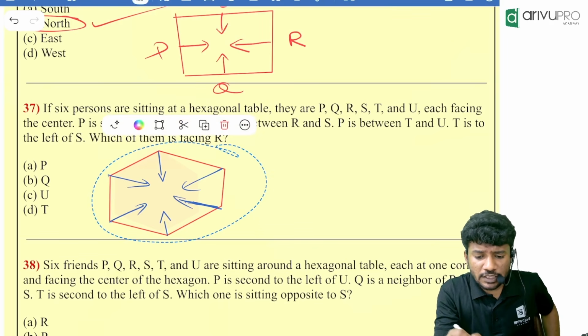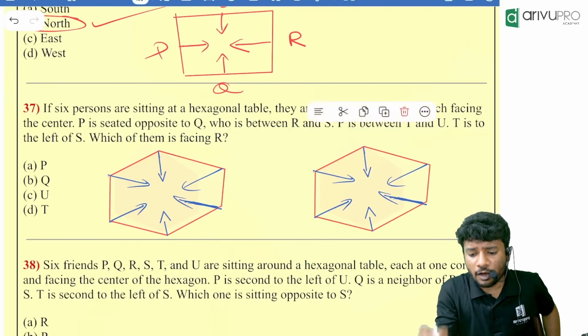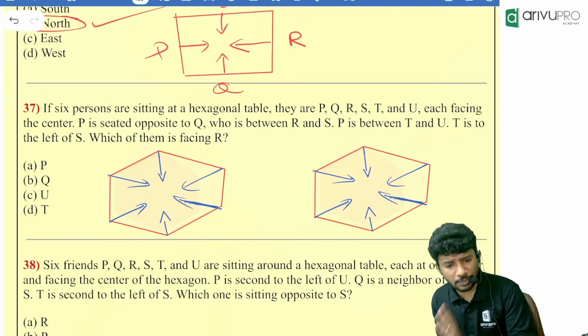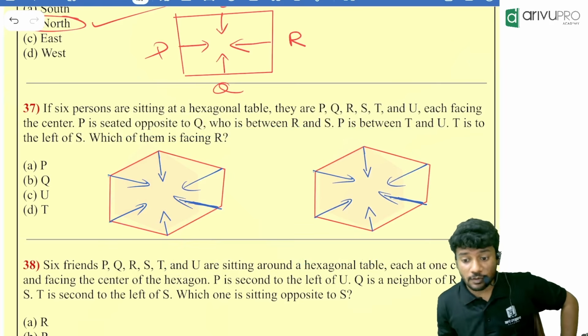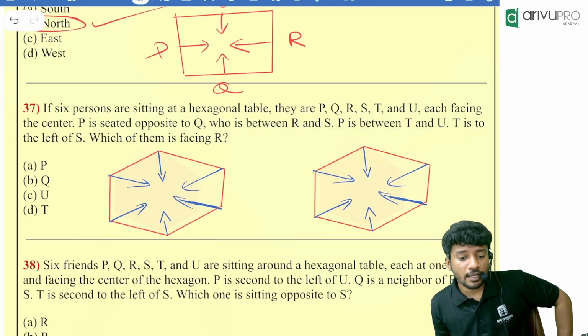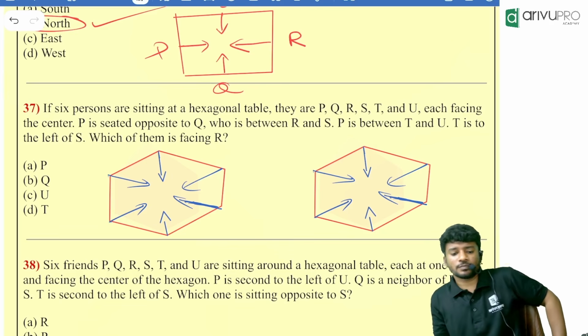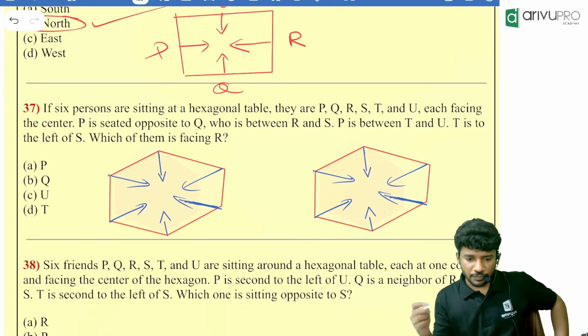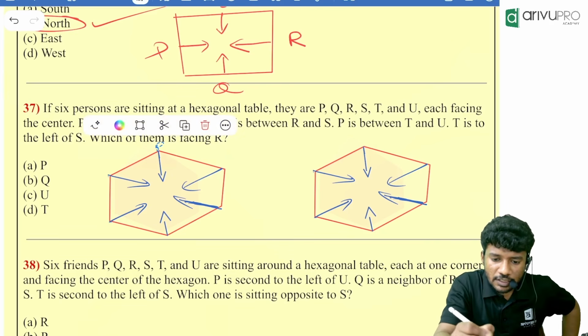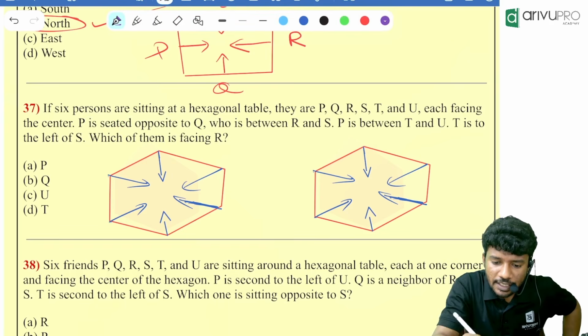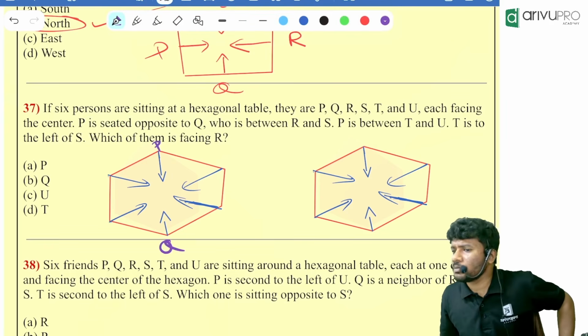Now, what did we always do with respect to circle? We will always keep a copy. What if we require one more? Keep a copy of it. We need to read line by line. P is seated opposite to Q. What do you mean by that, people? P and Q are sitting opposite to each other. Can I put P over here? Then Q will be where? Opposite to P.